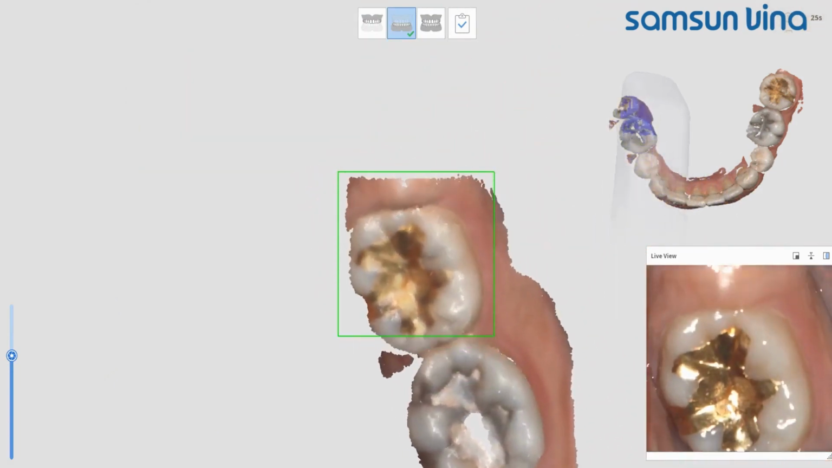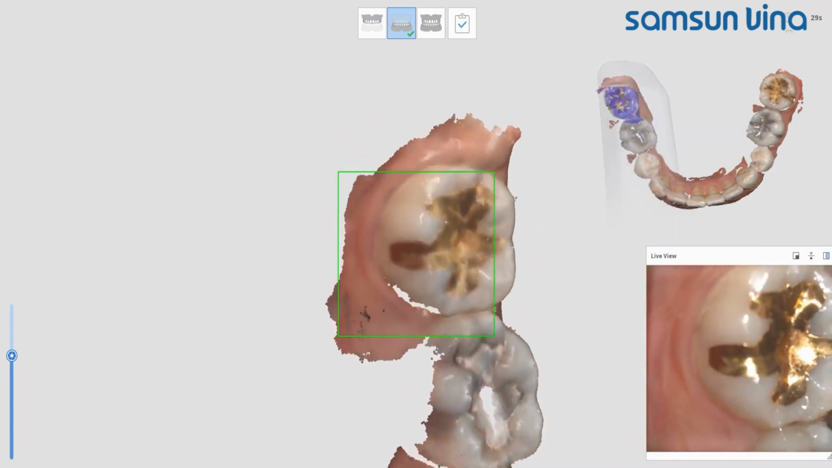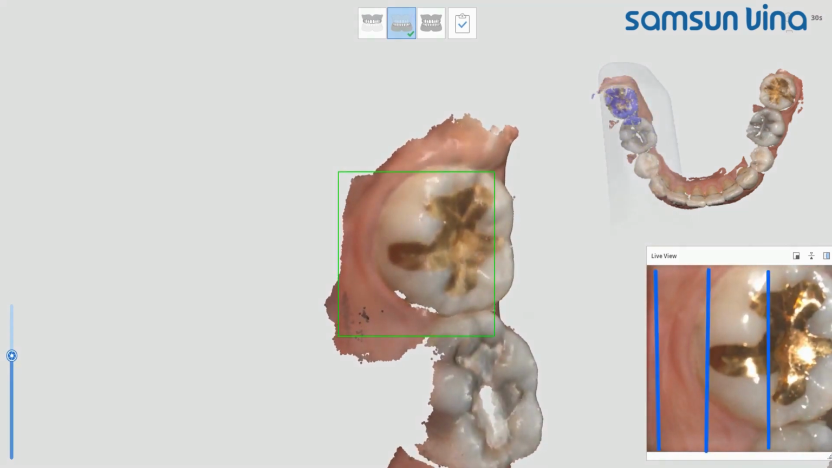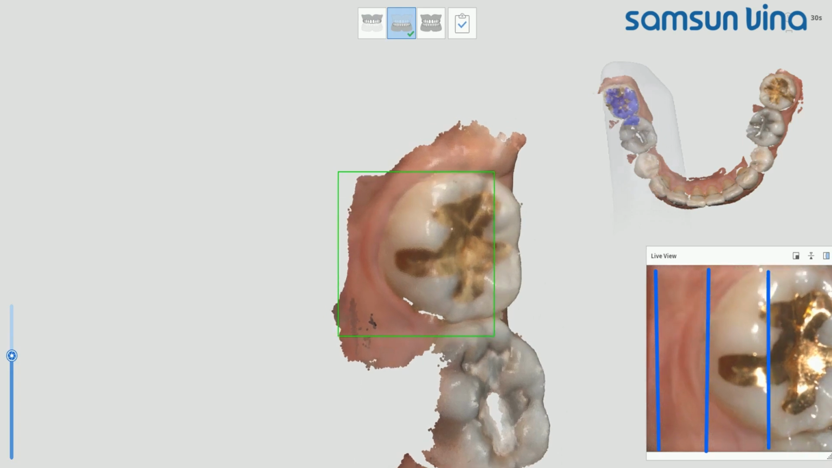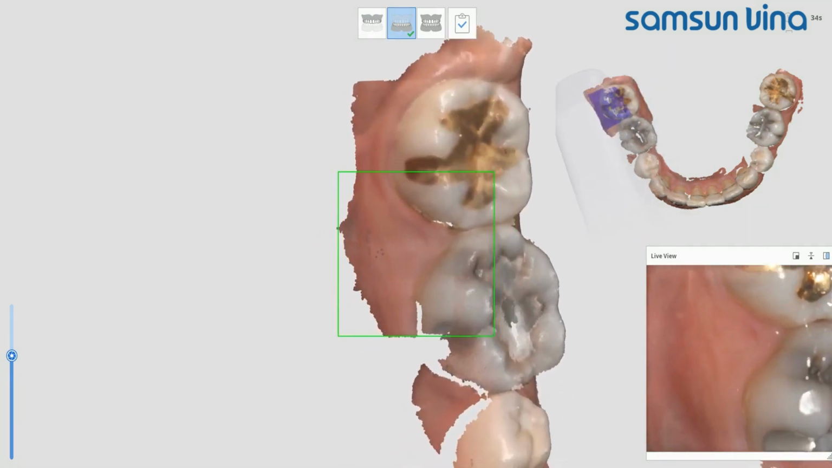As you can see on the screen, please tilt the tip toward the lingual side. Then the gingiva, teeth, and occlusal surfaces in the live view screen will be scanned in the ratio of 1:1:1. Continue again from the anterior to the posterior teeth.